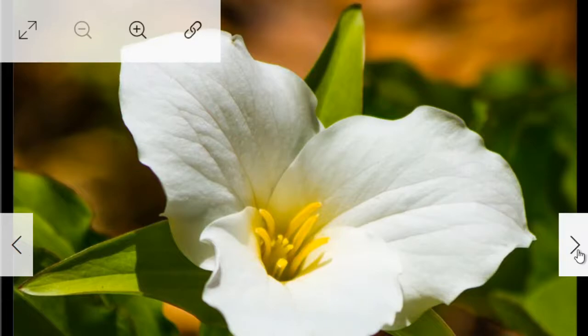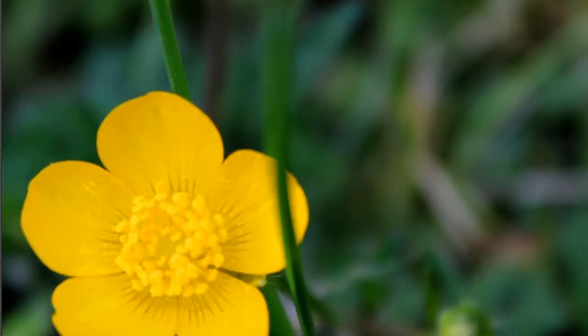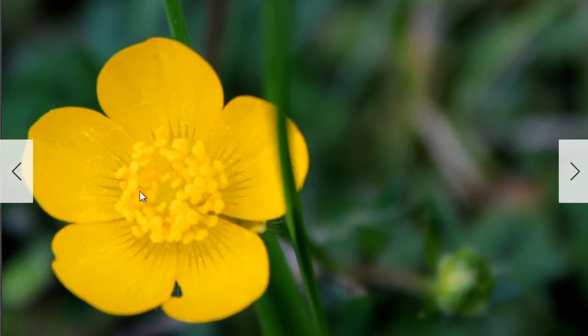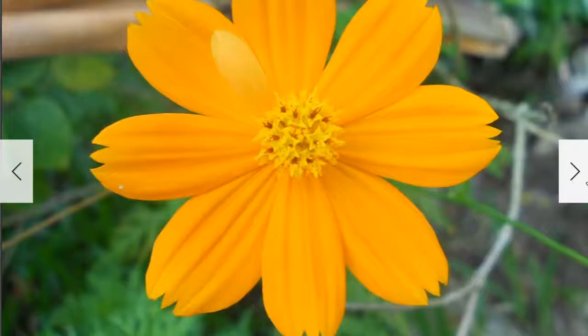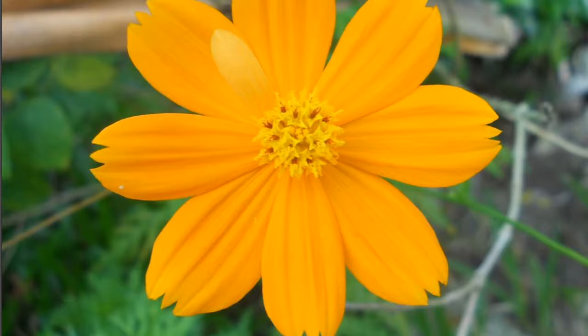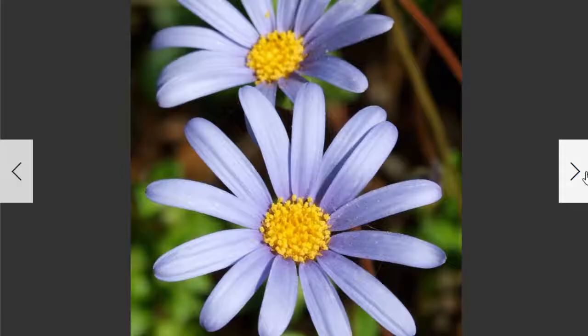Now this is the buttercup flower. The number of petals is 5. 1, 2, 3, 4, 5. It is a Fibonacci number. Then cosmos. This is a flower called cosmos, and many species of this flower have 8 petals. 1, 2, 3, 4, 5, 6, 7, 8. And asters, 13 petals, and 13 is a Fibonacci number.